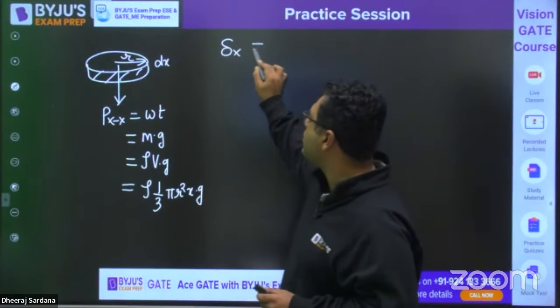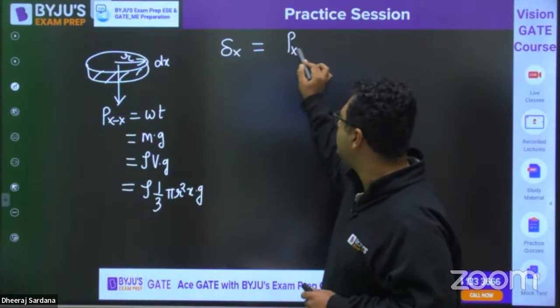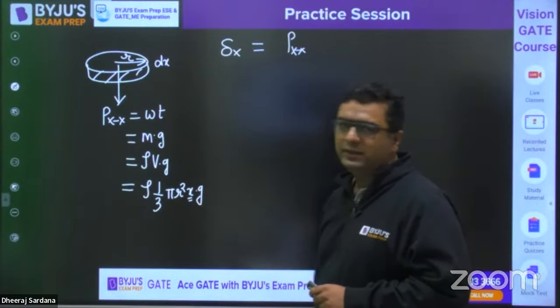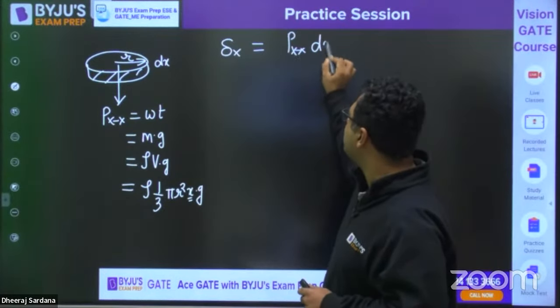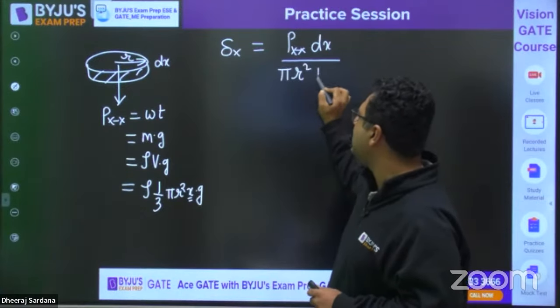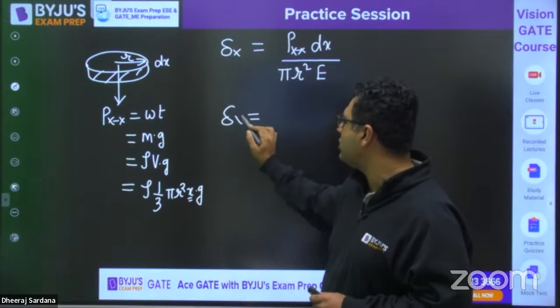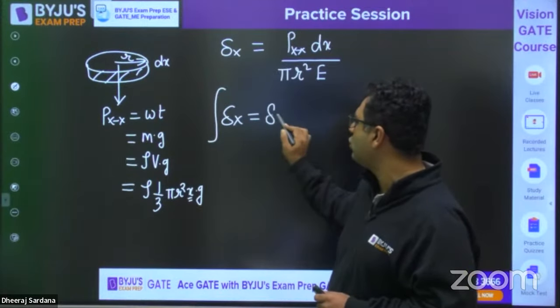So my dear, for a small bar of length dx, if I want to find out the small deformation, it will be PL upon A. P is Pxx because it is depending on x. Then you would be having dx as the length of this member. Area is pi r square for this. E is the Young's modulus. So when you will be putting this value, small deformation after integration will become total.